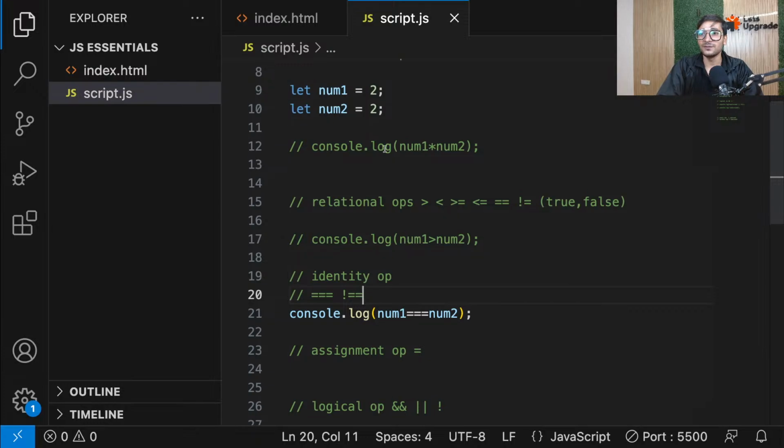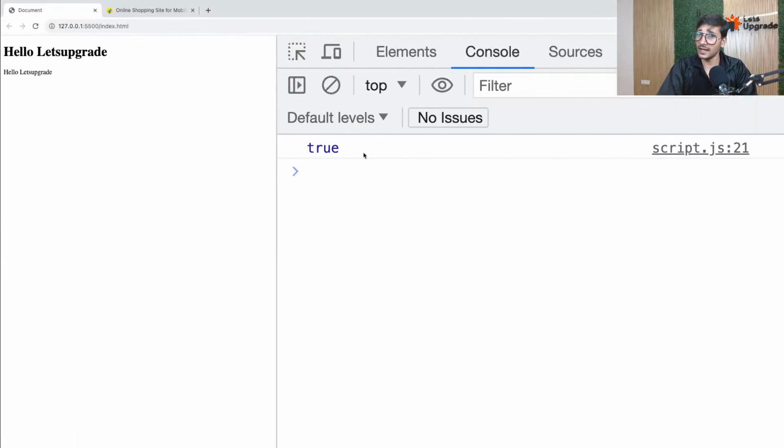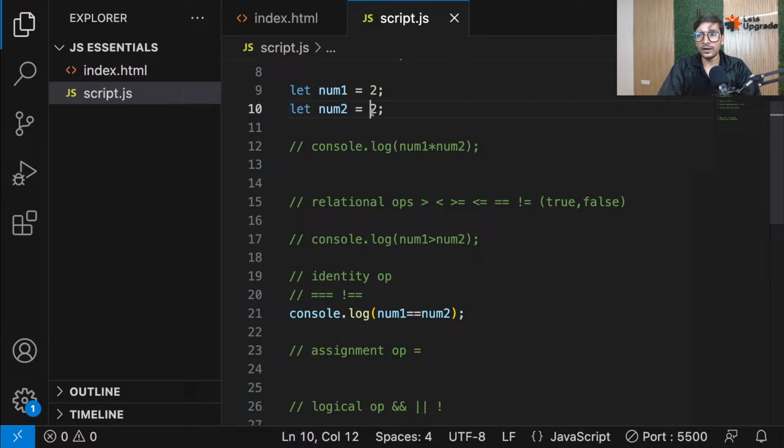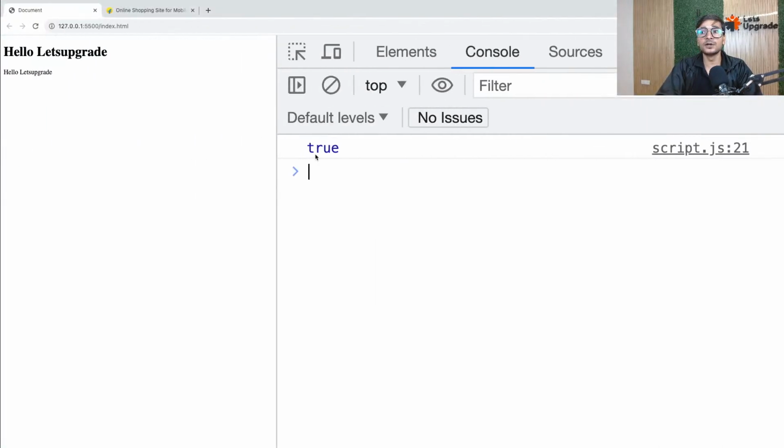Now you have num1 which is equal to 2, num2 which is equal to 2. Both are numbers right now. If I use double equal to, it's fine. It should give you true. But now if I convert this into a string and still compare a number 2 and a string 2, it still gives me true.